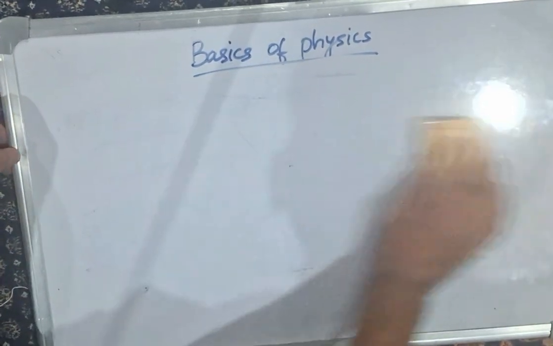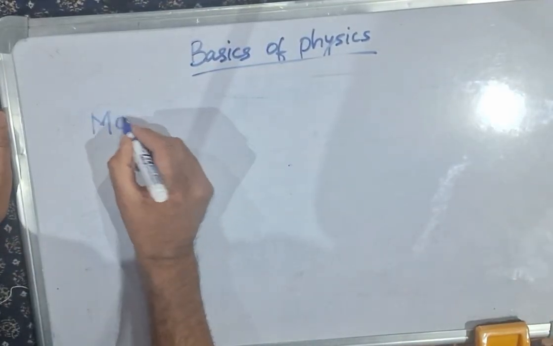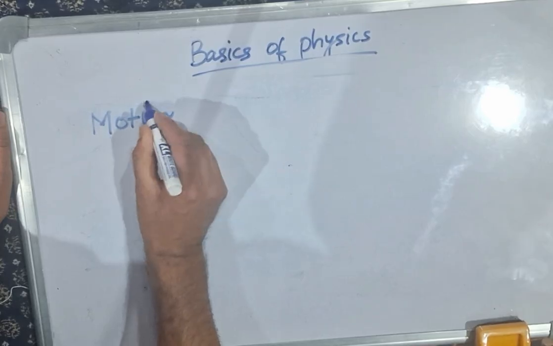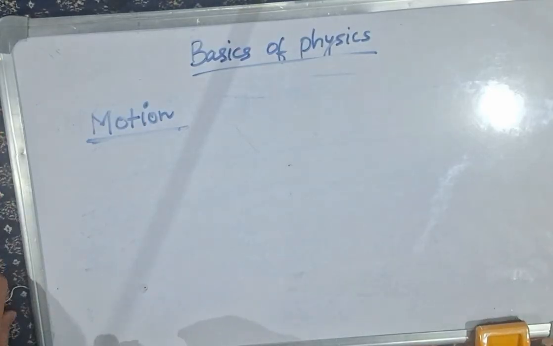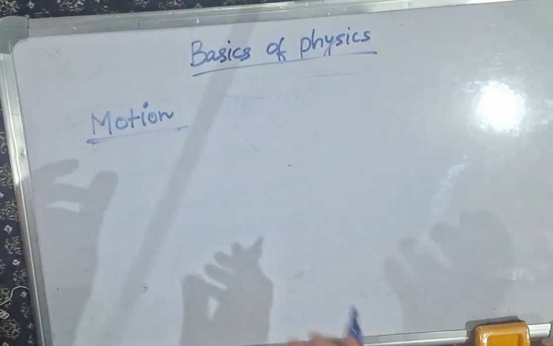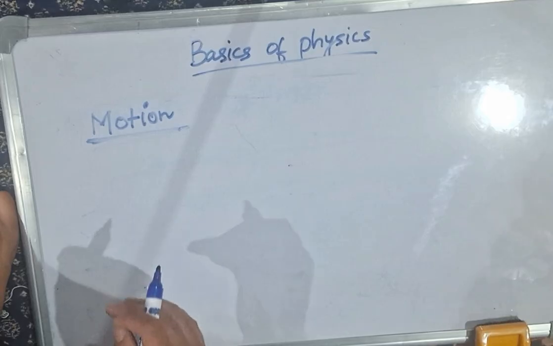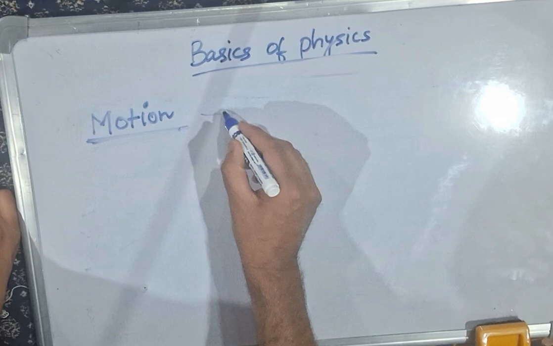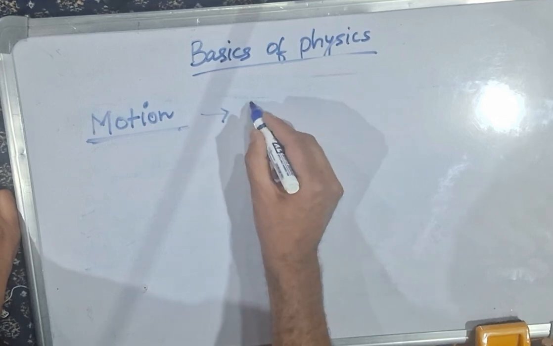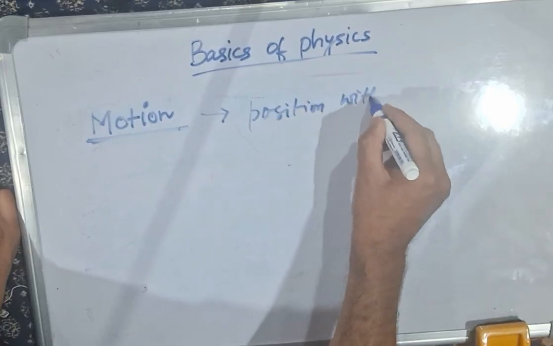Now, what is motion? Very important topic in physics. You have to understand it for the understanding of the force, for the understanding of the acceleration, for the understanding of the momentum. Now, an object is said to be in motion if it changes its position with time.